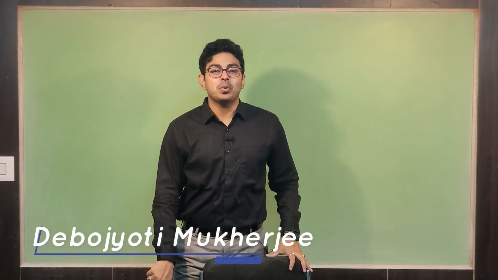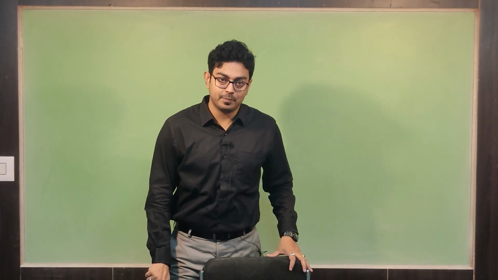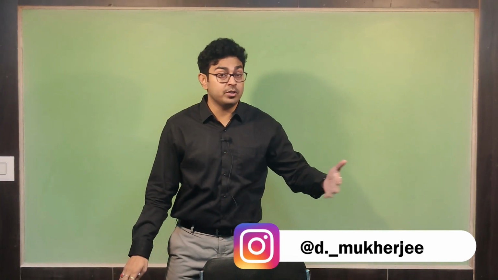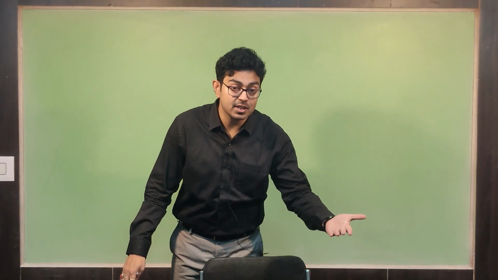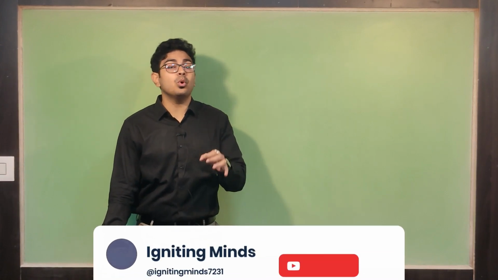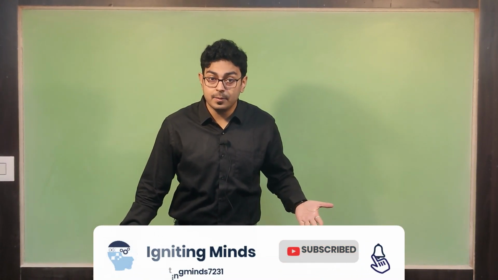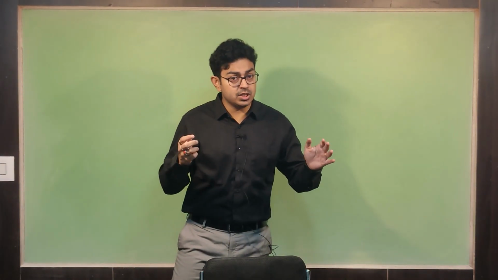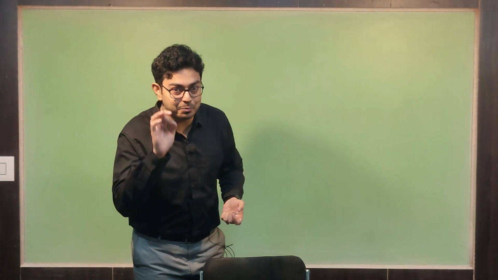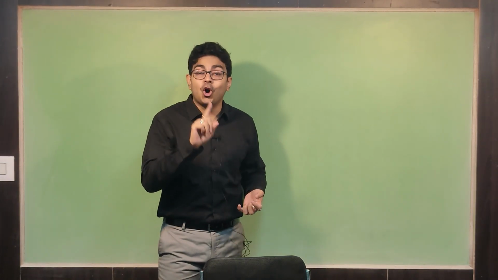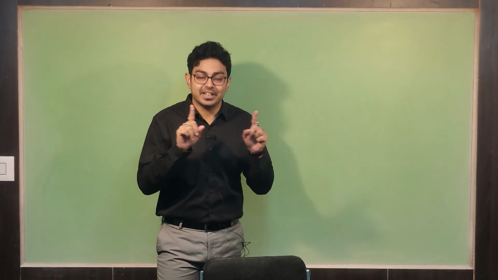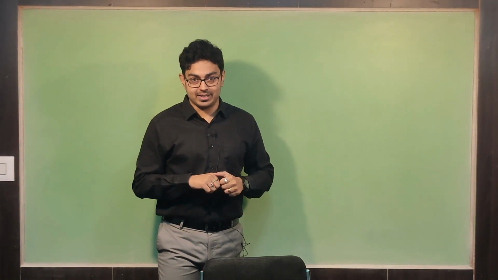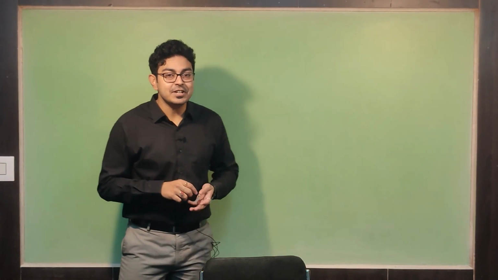So today we are going to understand units and measurement. See students, when we are going to study physics, we have to keep in mind what physics is. Physics is a science based on the study of nature. So when you are studying nature, you need to be accurate and precise about all the measurements that govern nature, right? That is why we first need to understand what a physical quantity is.